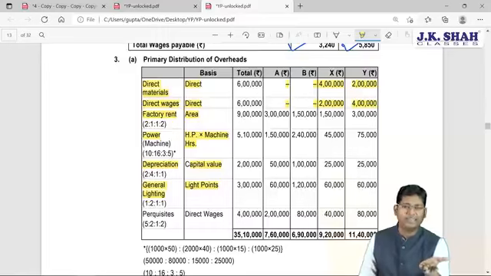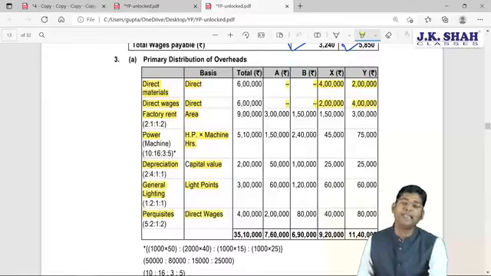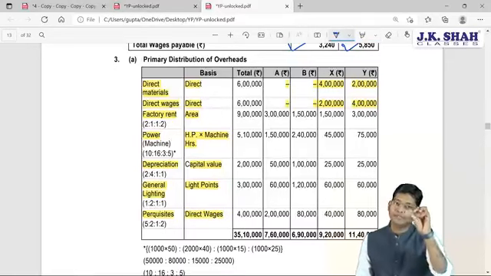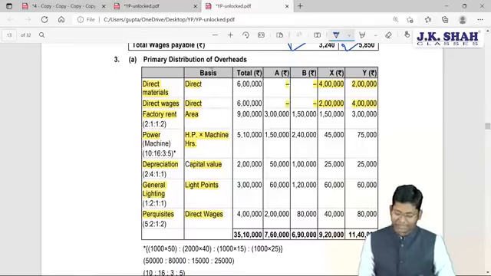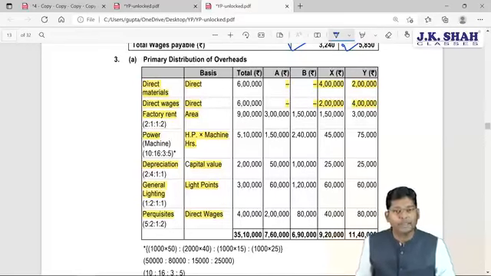We have solved this kind of question multiple times. That's why this bifurcation is very easy for you. And perquisites are divided according to direct wages basis. So what you only need to do is total amount divided by total basis. This basis is given in the question, and then according to the available computation you need to use the ratios, and ratios are given. Factory rent 2:1:1:2.